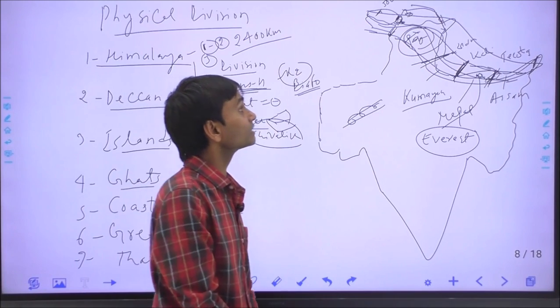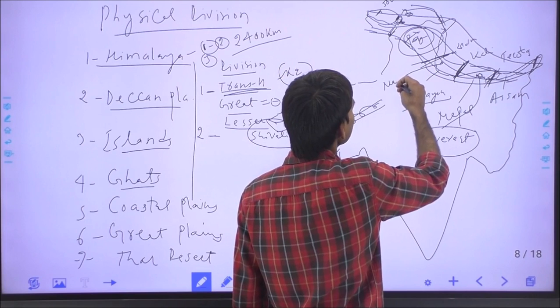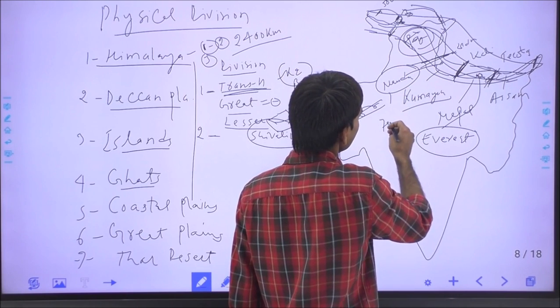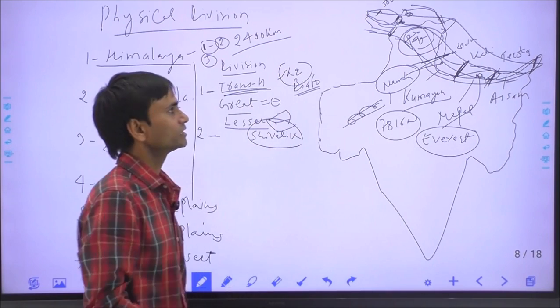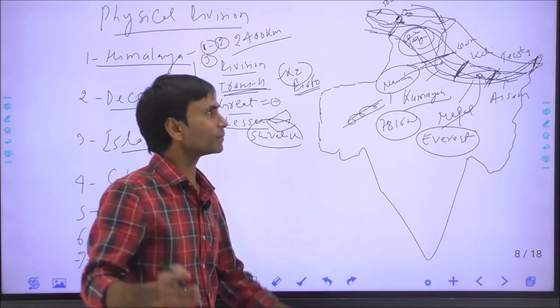Nanda Devi in Uttarakhand. Nanda Devi is India's highest peak entirely within the country, and its height is 7,816 meters. Okay, these are the important peaks. There are two anchors of the Himalaya.